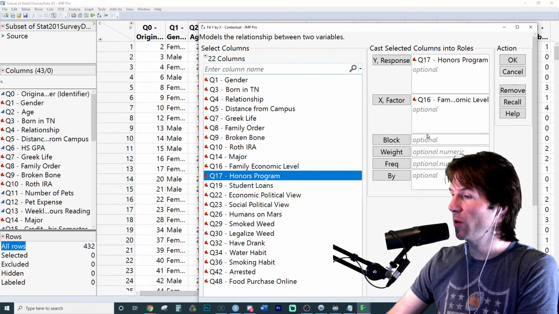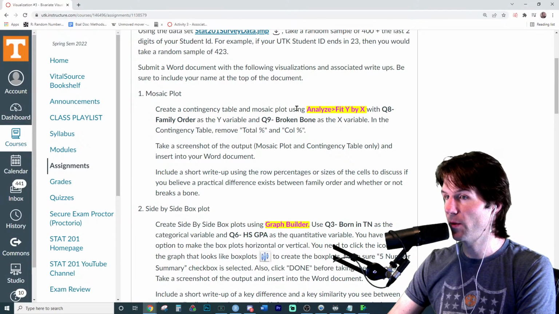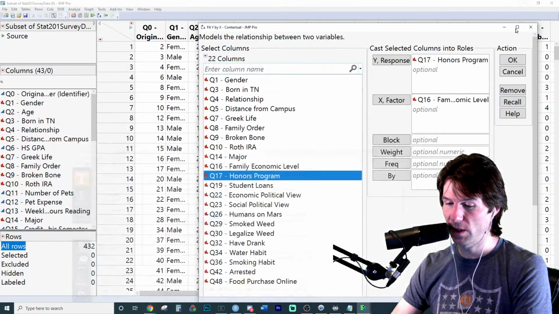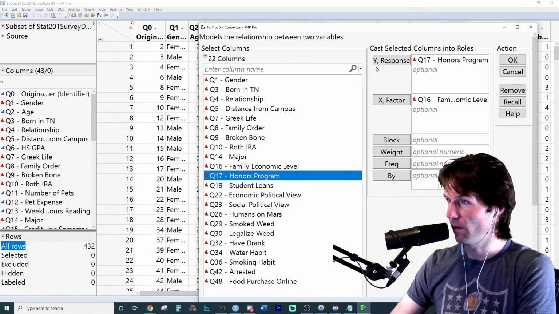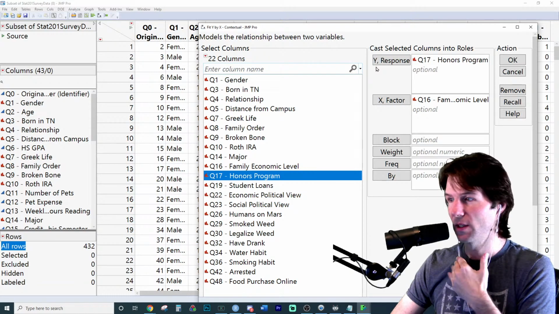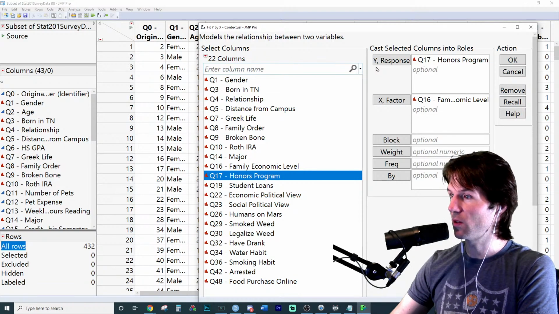Can someone type in the chat for 100 points? These are not the variables on our assignment. You are not doing these variables. You are doing different variables. You're doing family order as the Y variable. The Y variable is up there in the Y field. And the X variable is the explanatory variable, which is the X. Here's the X field. Here's the Y field. Make sure you put yours in the respective fields. Great job, Maria, there. 100 points. These are not your variables.